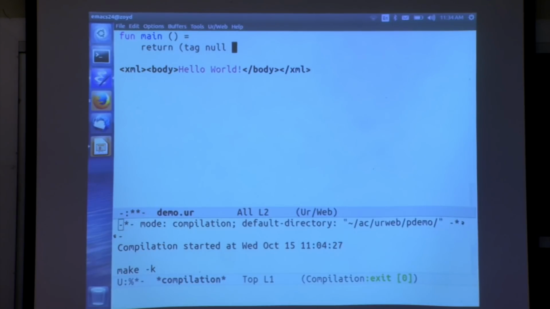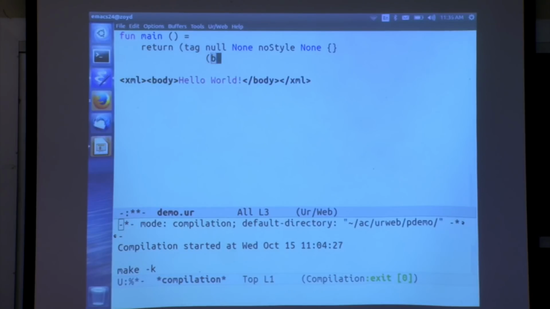So tag is a built-in function that builds a tree node of an HTML document. And I'm passing it a bunch of arguments that are expressing the CSS styling on that node. This one doesn't really have anything going on, so it's a variety of different ways of saying nothing, and doesn't take any attributes. And the tag is a body tag, so that's another thing in the standard library. All the standard tags are functions with first-class status in the standard library.